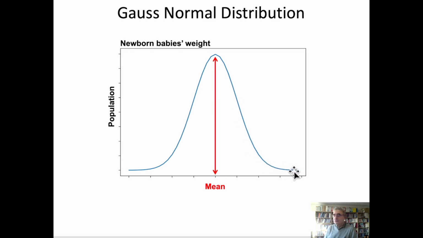And maybe there is just one baby per year who has a weight that's, I don't know, like 15 pounds. On the other hand, we have lots of babies with this average weight, but fewer babies with this weight, fewer babies with this weight, etc. We have the premature babies around here, and maybe once a year we have a baby that weighs, I don't know, half a pound, and that can survive. So the mean is right here, and we have a symmetrical curve which is called the Gauss normal distribution.